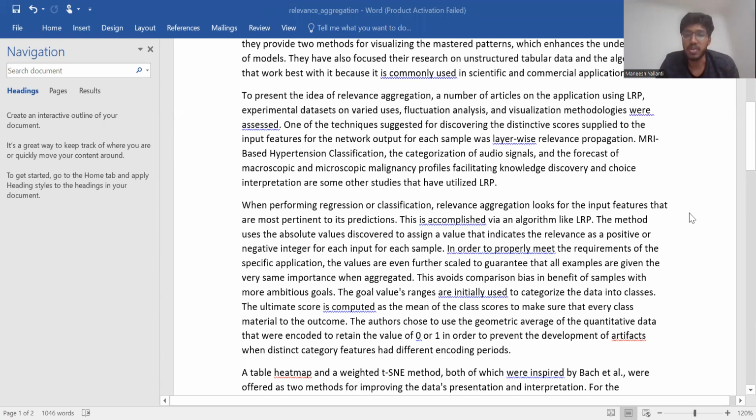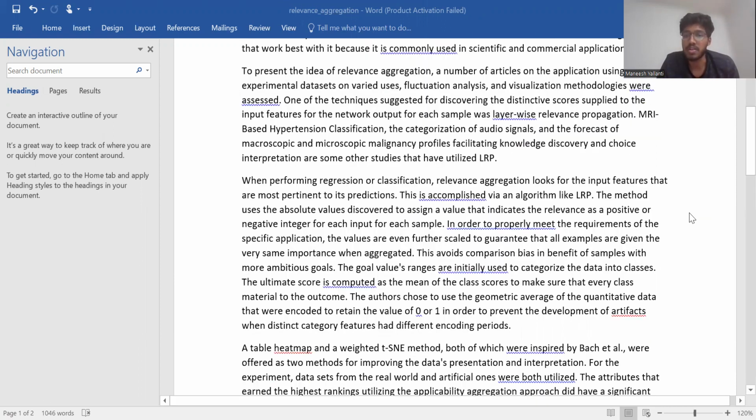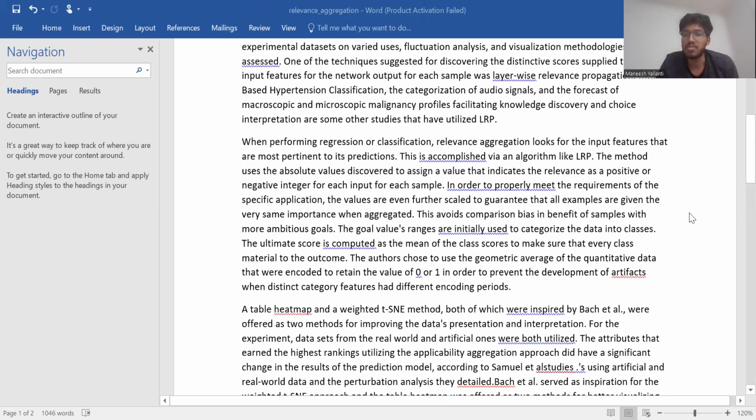When performing regression or classification, relevance aggregation looks for the input features that are most pertinent to its predictions. This is accomplished via an algorithm like LRP. The method uses the absolute values discovered to assign a value that indicates the relevance as a positive or negative integer for each input for each sample. In order to properly meet the requirements of the specific application, the values are even further scaled to guarantee that all examples are given the very same importance when aggregated. This avoids comparison bias in favor of samples with more ambitious goals.